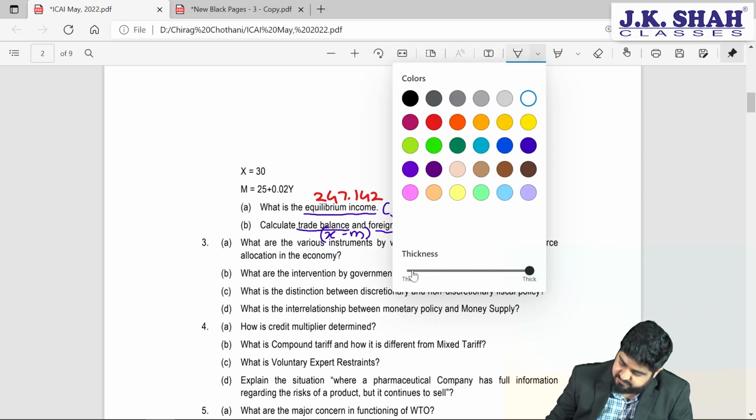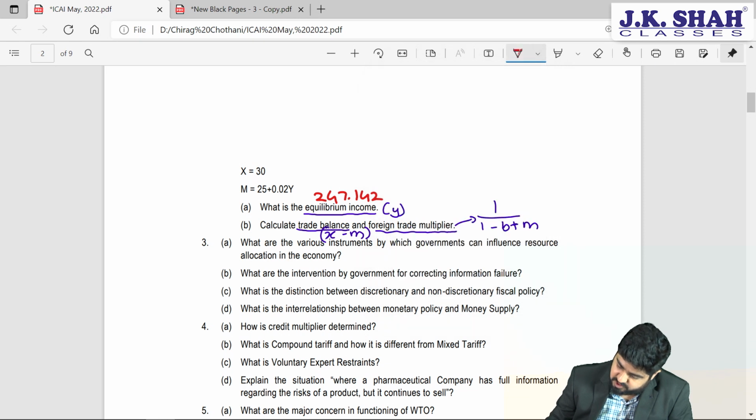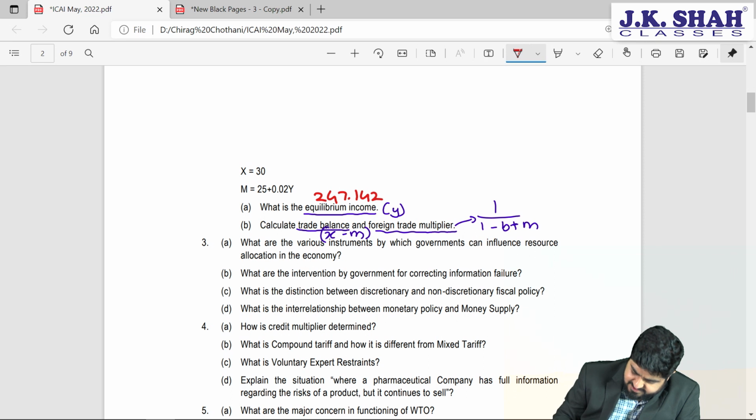The next part that we have is what? Calculate trade balance. Now this is very simple. Trade balance is nothing but X minus M.